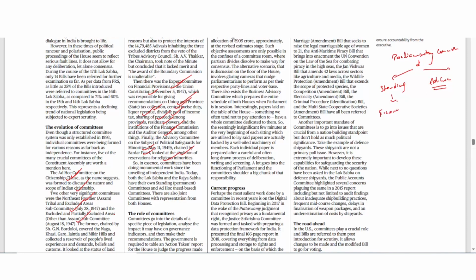so we have like committee on financial matters, then departmental standing committees, then we have committees to inquire, then we have housekeeping committees, then we have committees related to day-to-day business of the house.